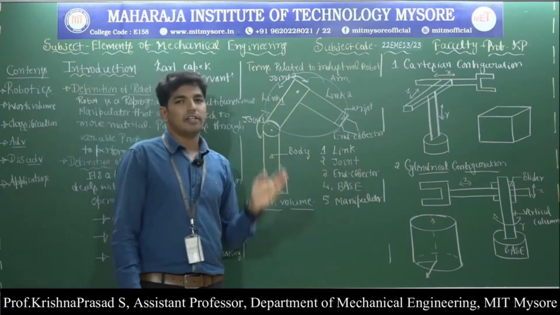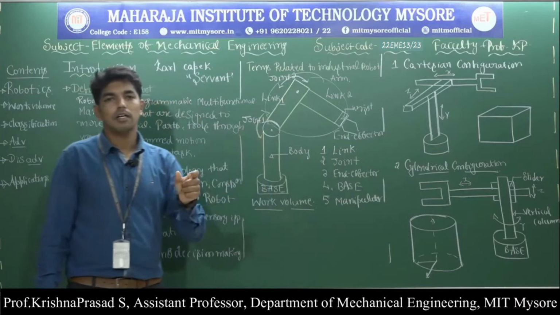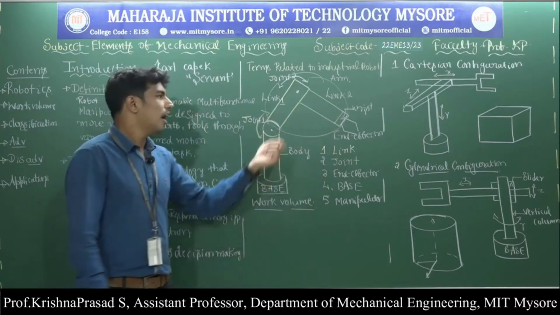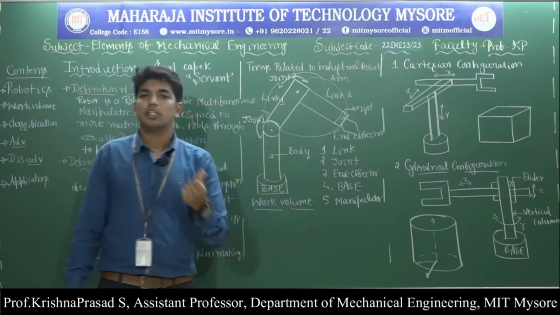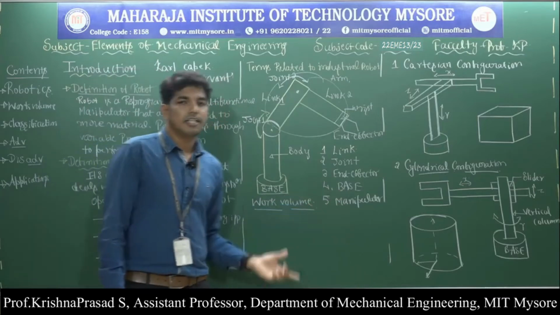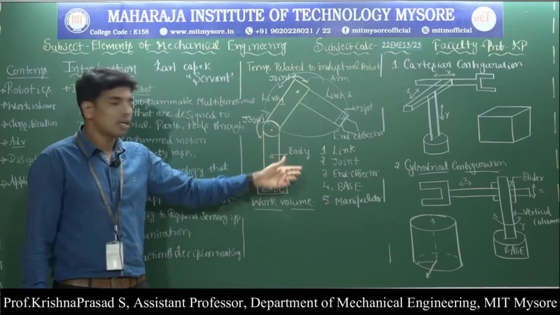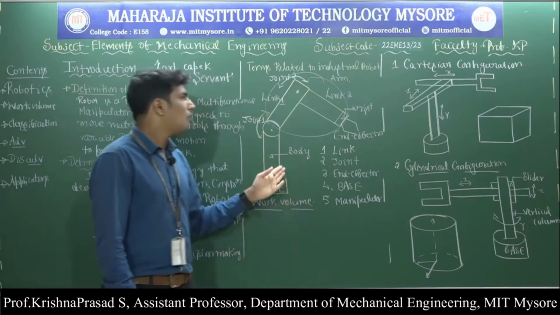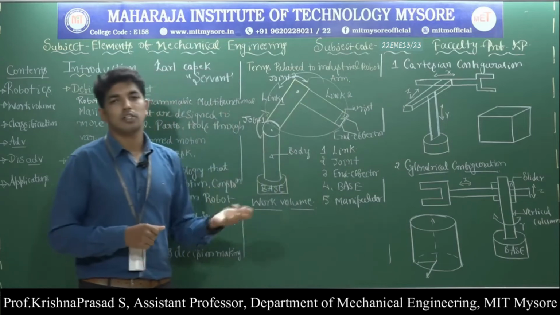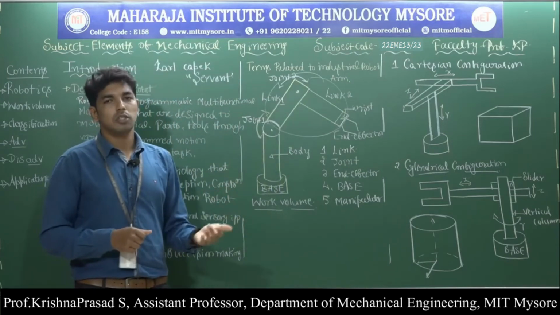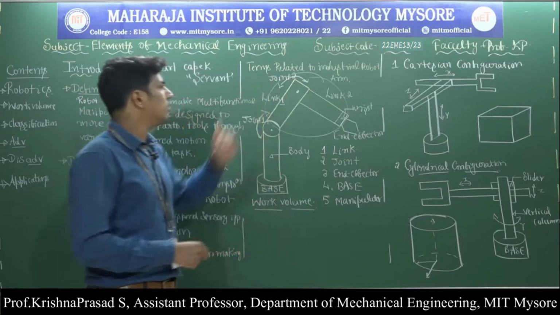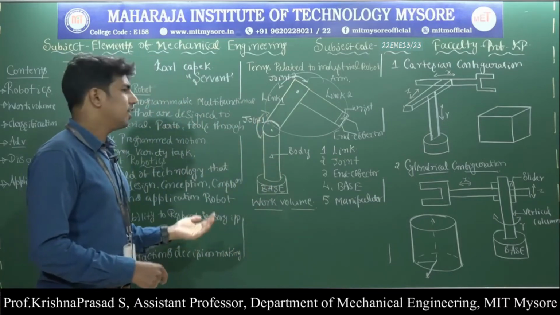Then what is meant by the end effector? End effector is a tool or a gripper connected to the end of the robotic arm with the help of the wrist, and it is shaped like a tool or a hand based on the application. Then base is a support for the entire robotic arm. Then manipulator: body, arm and wrist together are called a manipulator, designed to move the material, parts and tools through variable programmed motion to perform a variety of tasks. So this is regarding the terms related to the industrial robot.